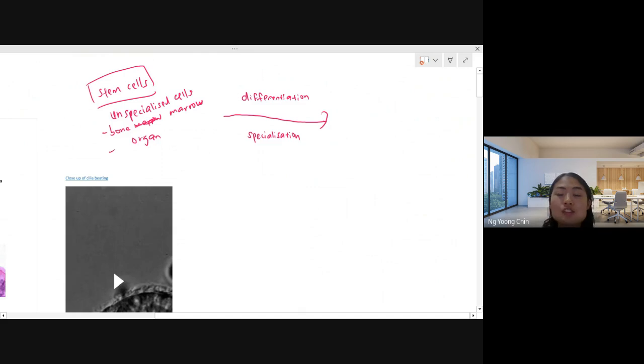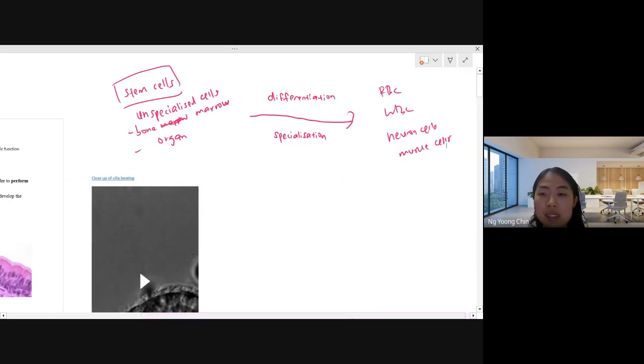Differentiation and specialization mean the same thing. After they undergo this process, they will become either red blood cell or white blood cell or neuron cell or muscle cell. Those are the specialized cells that we are going to learn today. So you must know they all originate from the stem cell.